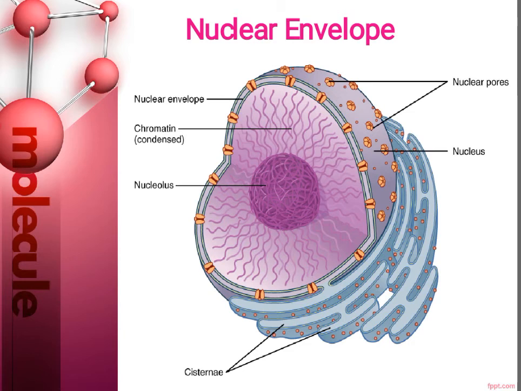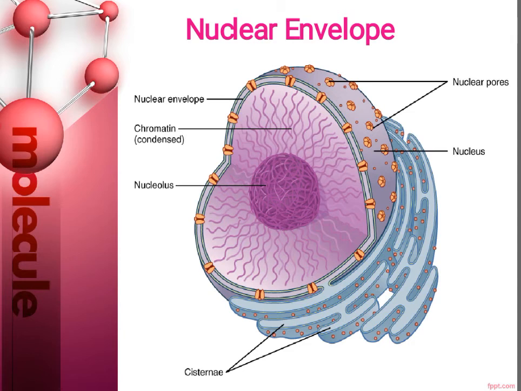The nuclear envelope is a double-layered membrane that encloses the contents of the nucleus during most of the cell's life cycle. So whenever you study or see this structure, it is always a double-layered membrane which encloses the contents of the nucleus during the cell's life cycle.